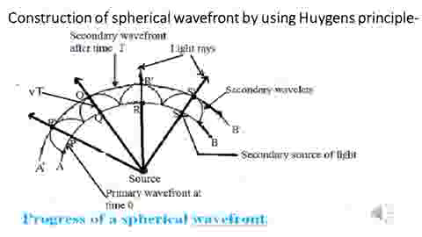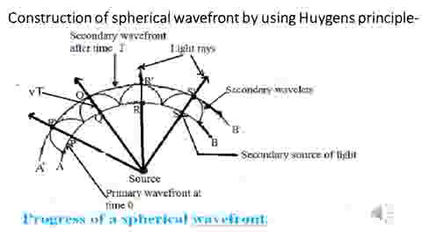Then, according to Huygens principle, these 4 points P, Q, R, S act as secondary sources of light and emit secondary waves in the forward direction. If v is the velocity of light, then in time t, each wave from points P, Q, R, S covers the